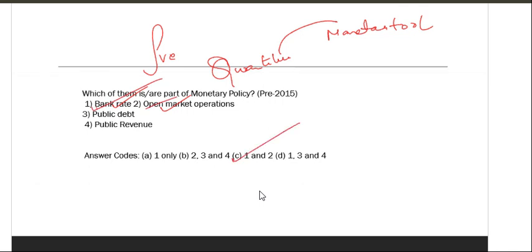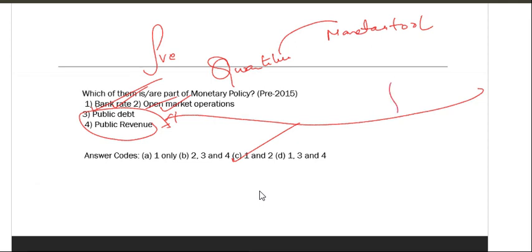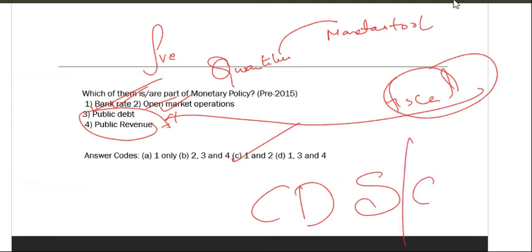Option C. Because these others belong to, just don't confuse, we did not discuss these things. Simply we can keep that they belong to fiscal policy. All these things belong to fiscal policy, but we did not discuss them. Simply by knowing the monetary policy tools, you can keep this answer simple. These types of questions are mostly given in CDS and CSC.